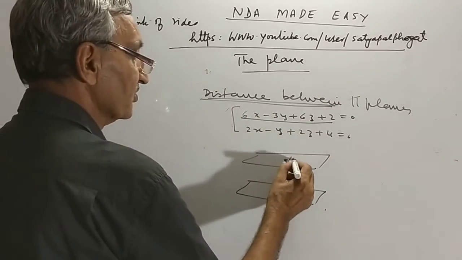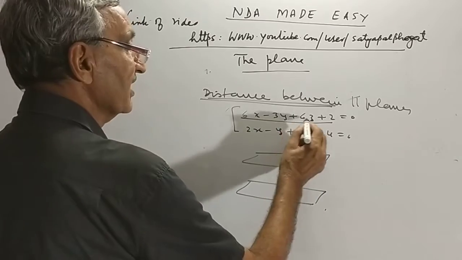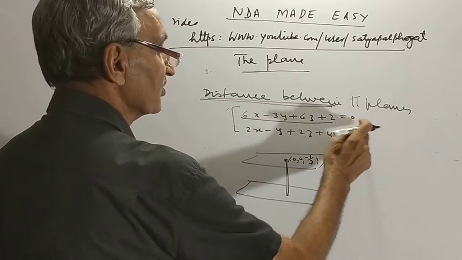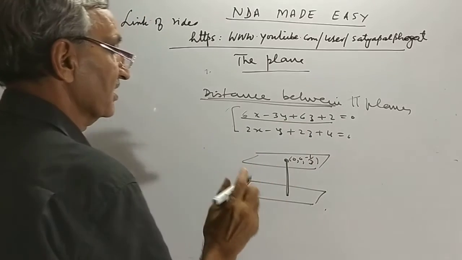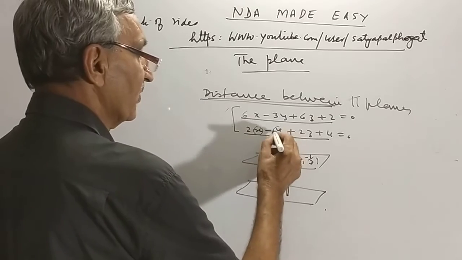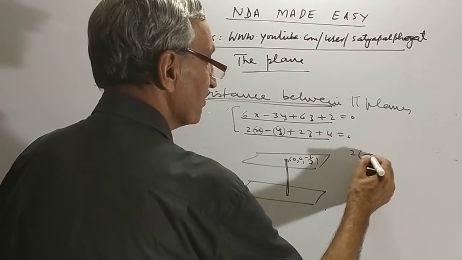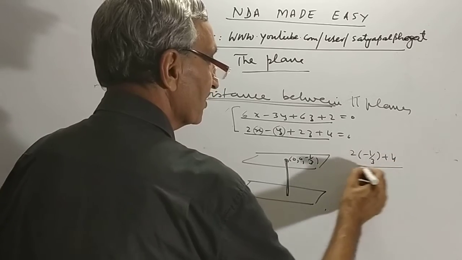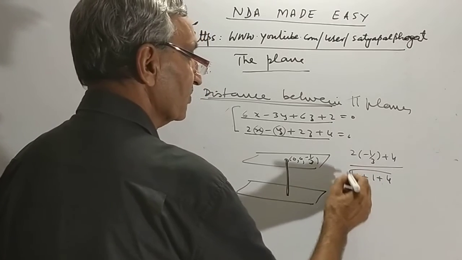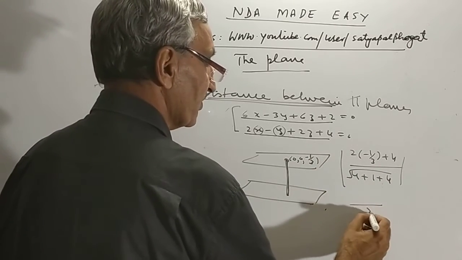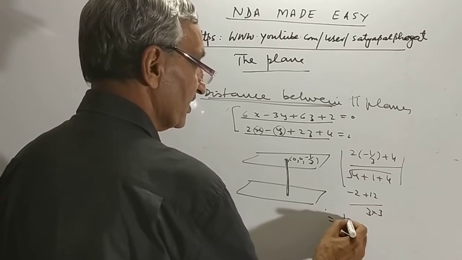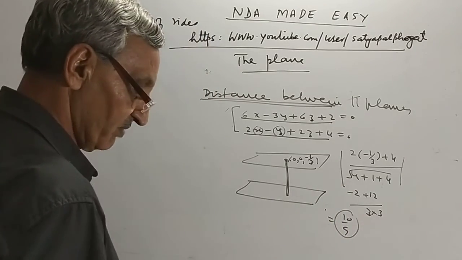I take x is equal to 0, y is equal to 0, then 6z plus 2 is equal to 0, so z is equal to minus 1 by 3. From this point, take the distance to the other plane: in place of x put 0, in place of y put 0, in place of z put minus 1 by 3, plus 4, divided by the square root of 4 plus 1 plus 4. This is minus 2 plus 12 over 3 times 3, which is equal to 10 upon 9. The answer here is 10 by 9.